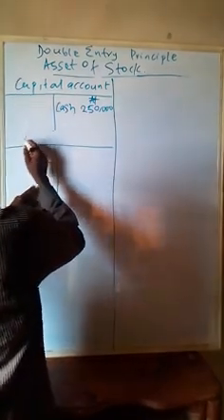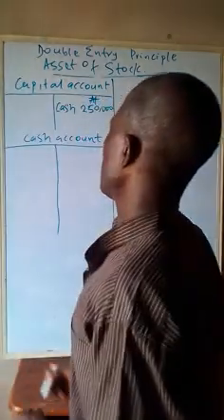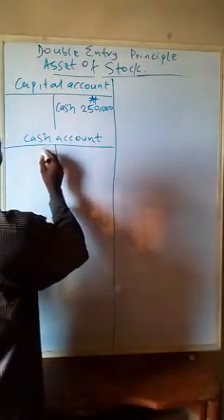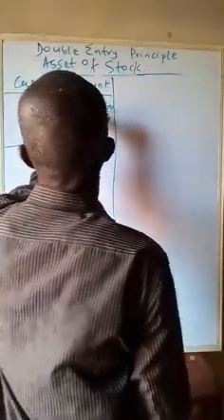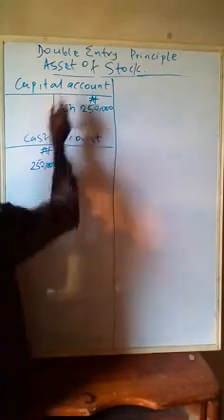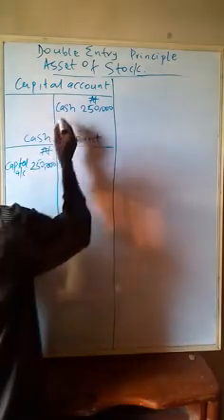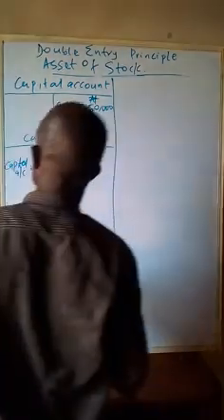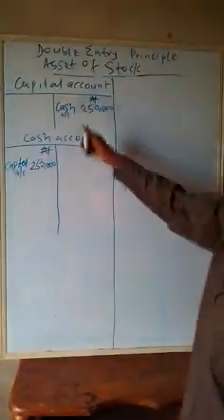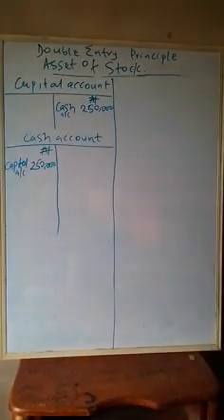Let me take this to the cash account. That means the money is going into the cash. Cash is receiving the same amount, and the corresponding entry is the capital account. Capital account, cash account. There is no space, it's supposed to be here, but there's no space. A/C is a short form of account.